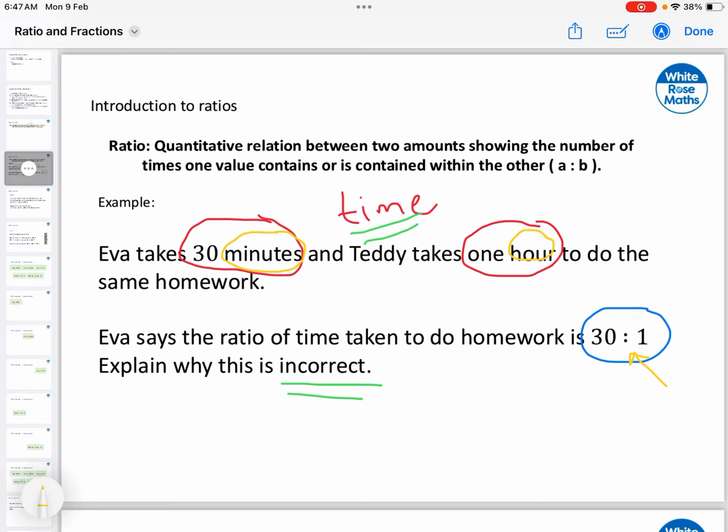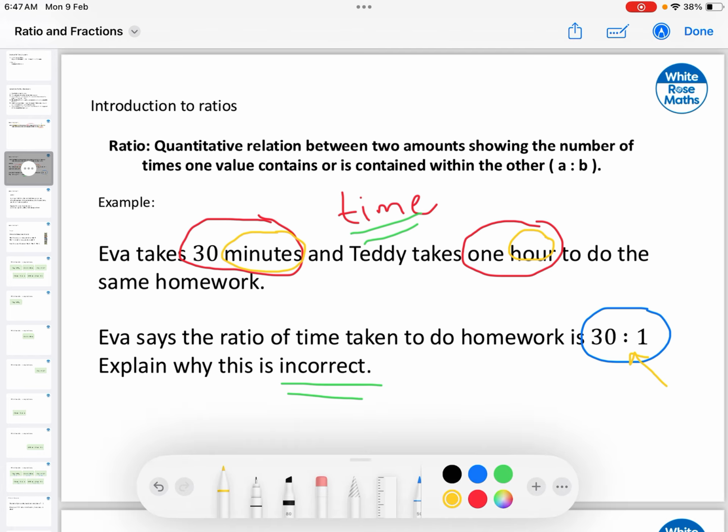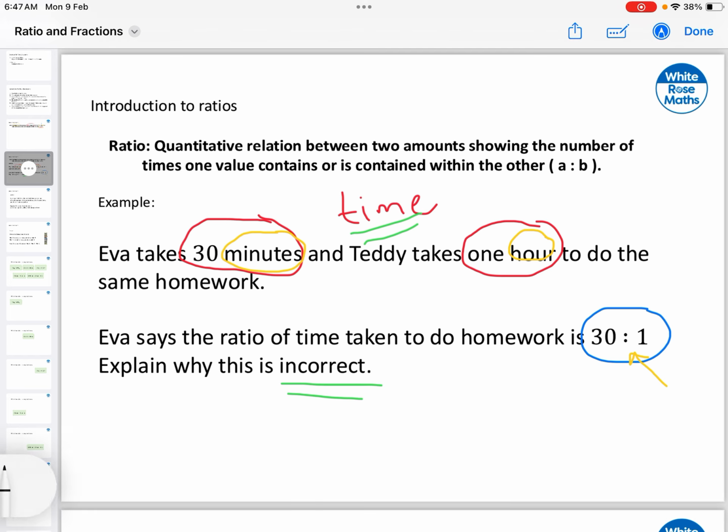It is impossible that she's using a comparison where technically she's saying that she's taking 30 times more than what he's taking, when we really know that that's not true. So what we need to do is to change the units. So if Eva would like to compare her time with Teddy, there's only one way we can do that. We either change both and we use minutes, or we change both and we use hours.